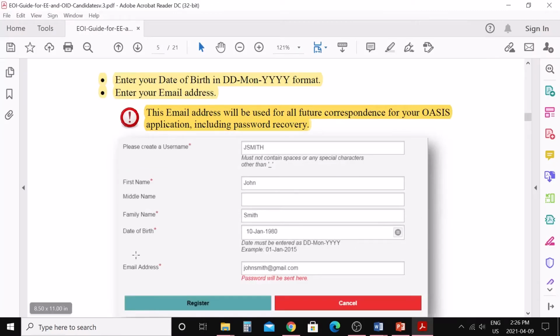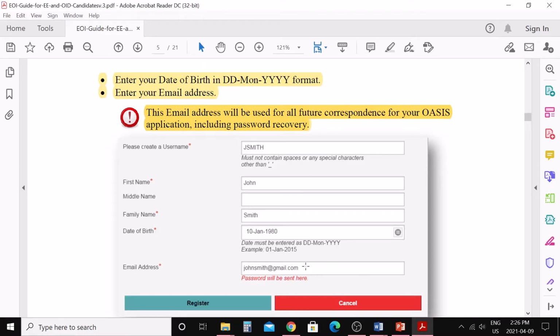So right now I am in the PDF file and I will show you how to create this expression of interest. So first of all, you need to create your username. You can write anything in your username, whatever you want, but you need to remember this username. Then your first name, middle name is not necessary, your last name, your date of birth. The format for date of birth is date, month and year.